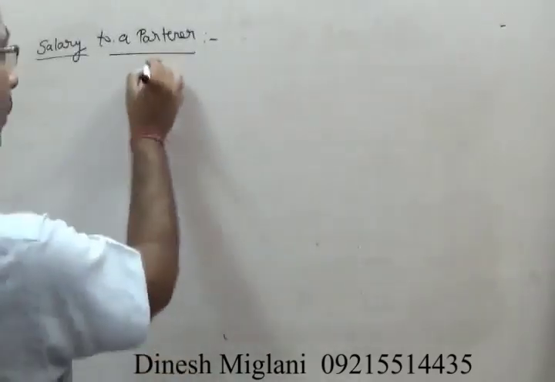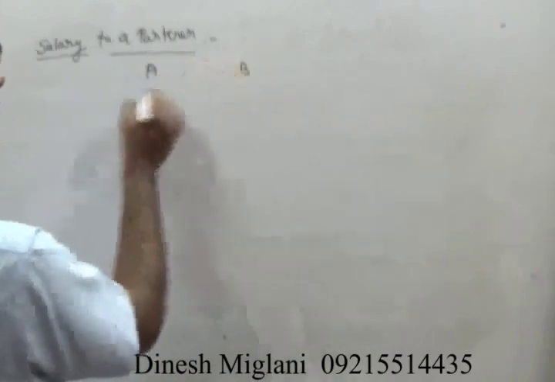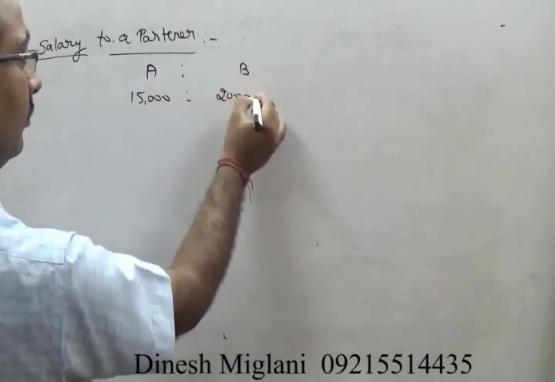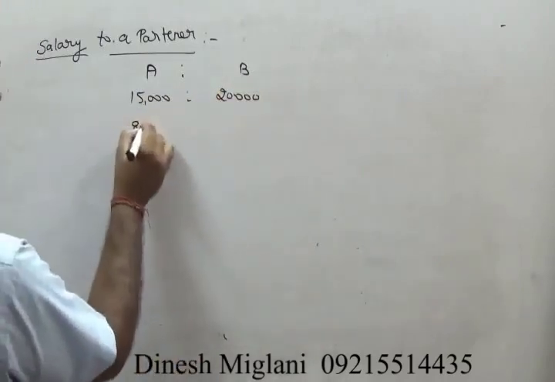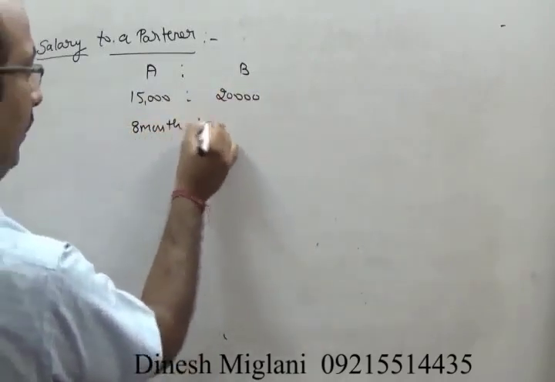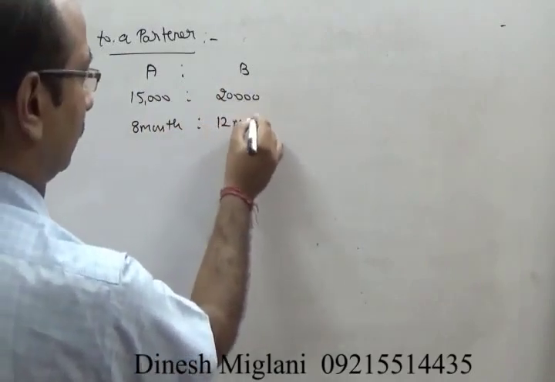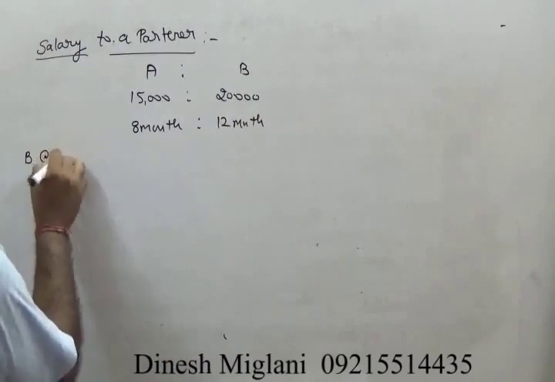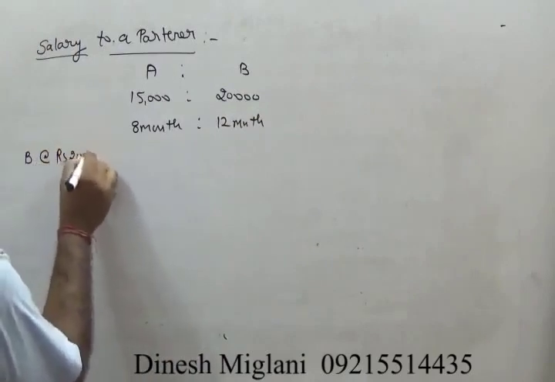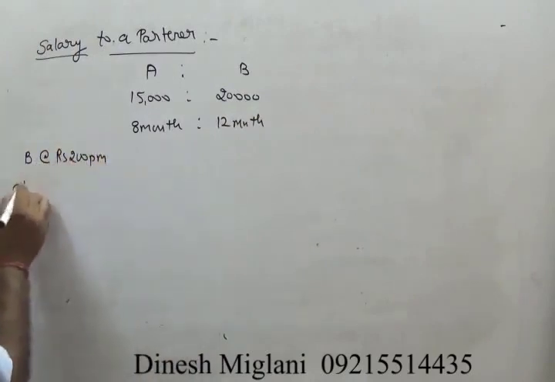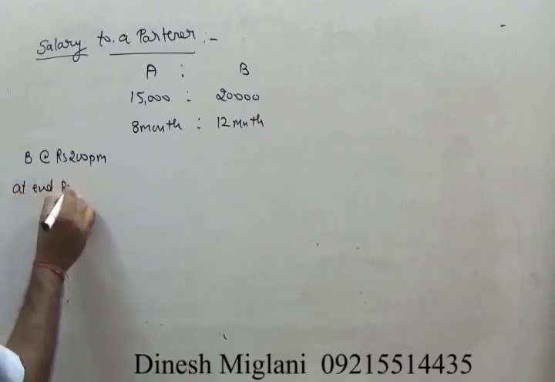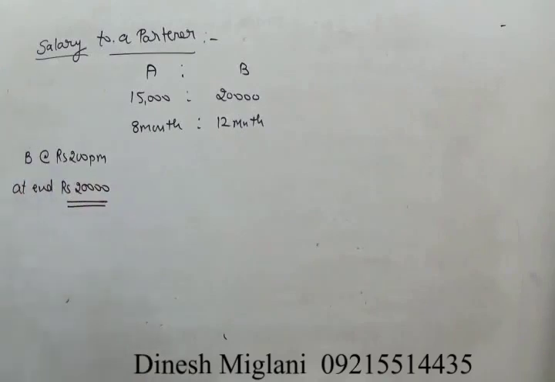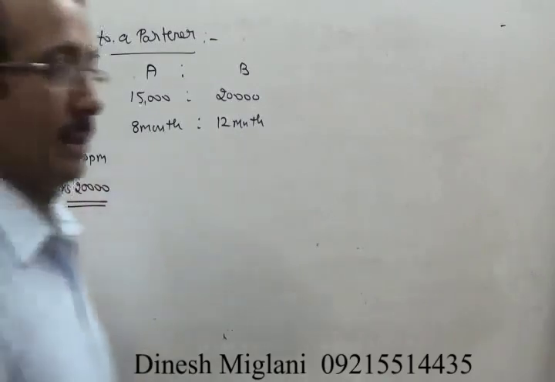For example, there are two partners A and B. They started their business with 15,000 and 20,000. A was in the business for 8 months and B was in the business for 12 months. B was paid a salary at the rate of rupees 200 per month. At the end of the year, they get rupees 20,000 as total profit. We have to find how much money A will get and how much money B will get, right?